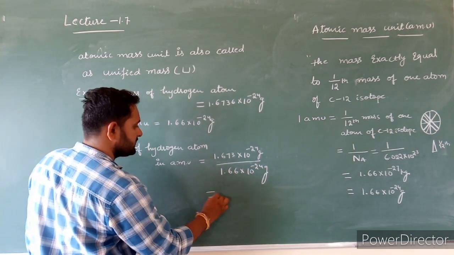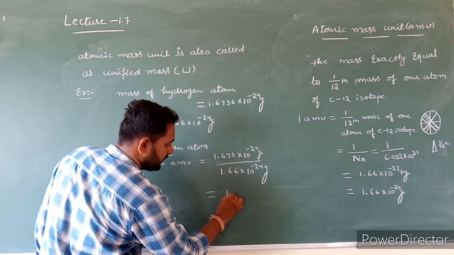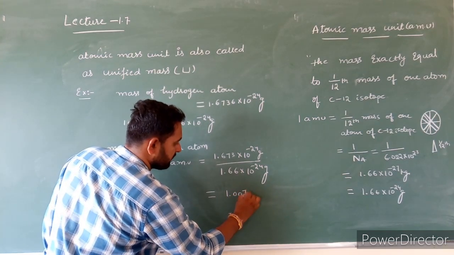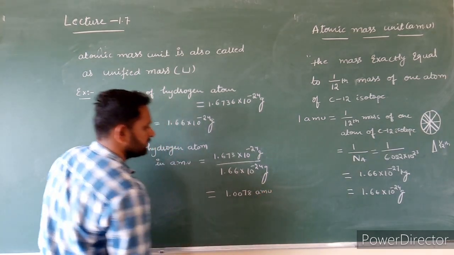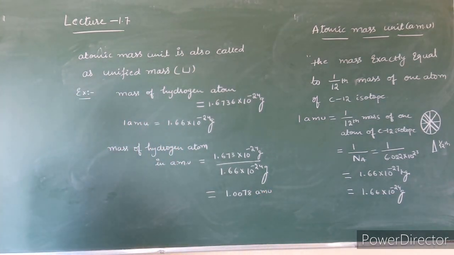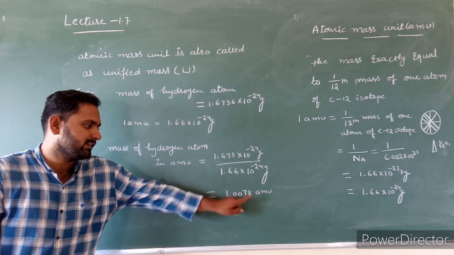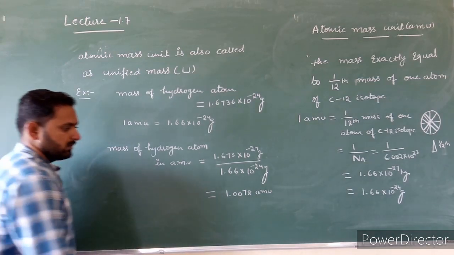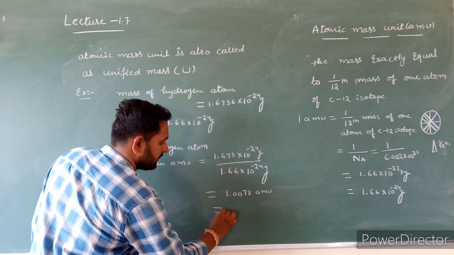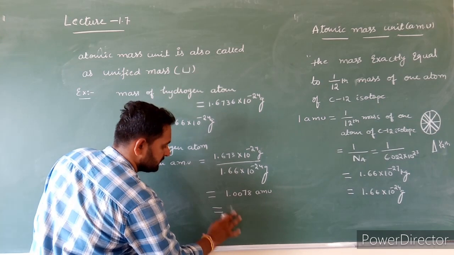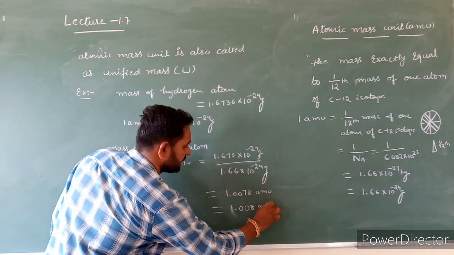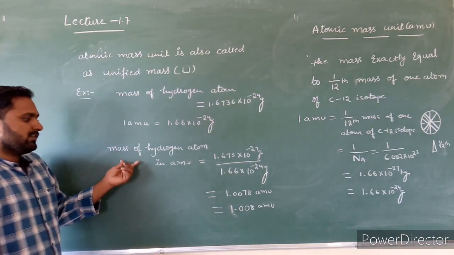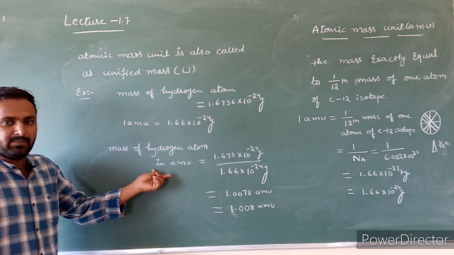If you divide these numbers, you will get nearly 1.0078 AMU. If you round up this number, you will get 1.008 AMU.